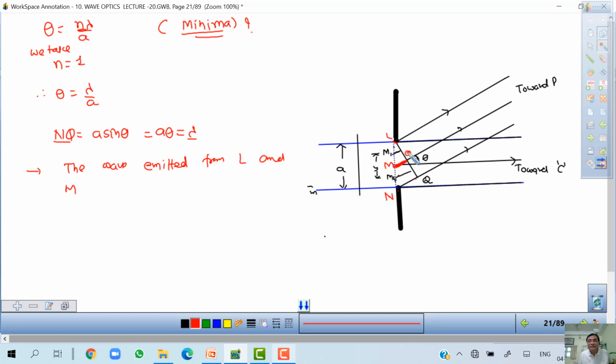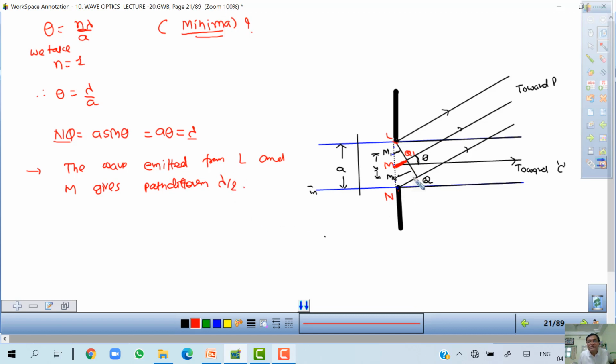Let us say it is Q1. The wave emitted from L and M gives path difference lambda by 2.